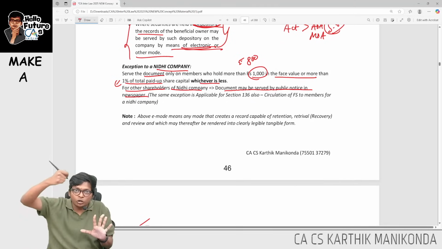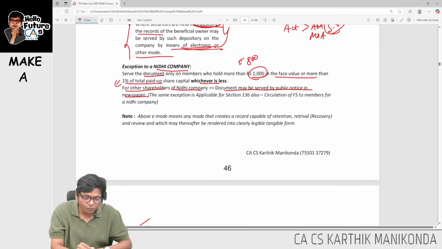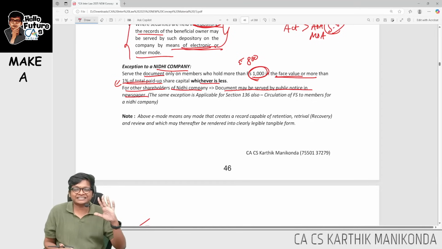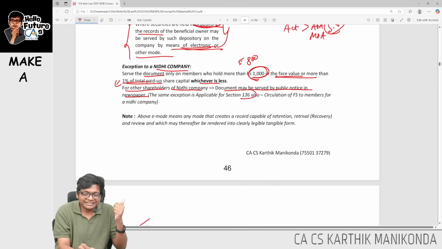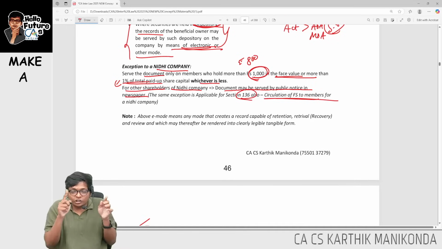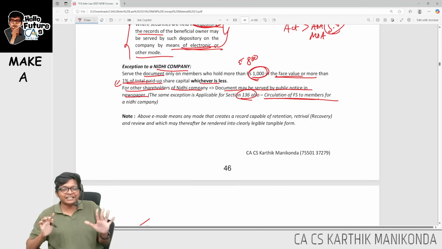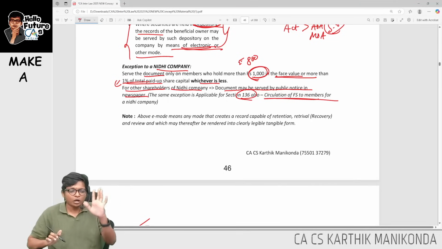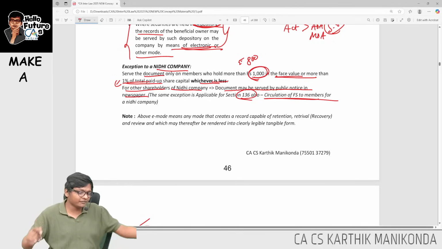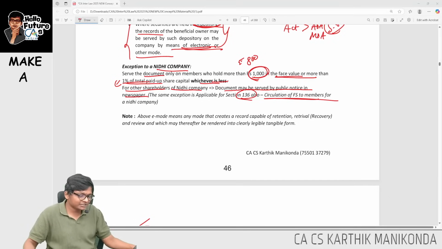When I send the notice letter to your house, it is if you have more than 1000 face value or 1% of paid up share capital, whichever is less. Any notice, for example section 136, circulation of FS. When a Nidhi company is circulating FS, follow these provisions. I will send it only if face value is more than 1000 or paid up share capital is 1% or more, whichever is less. Any one you should satisfy. Okay, so this we will come back to.